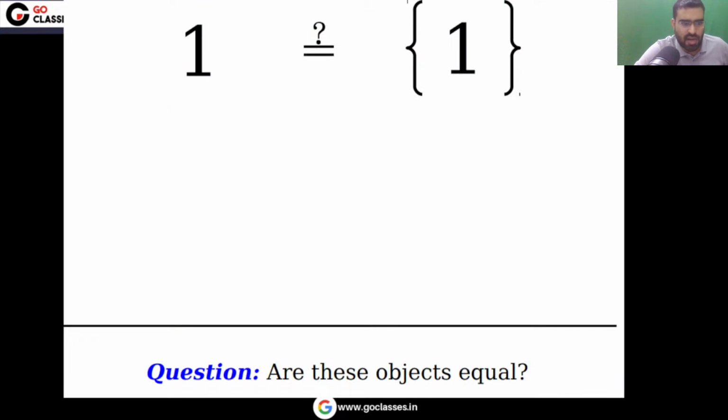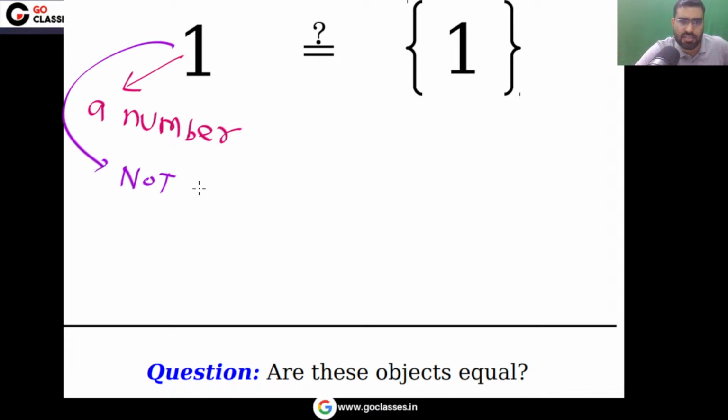What about this? Are these two objects equal? Look at these two objects and tell me, are they equal? The answer is no. This is a number. This is not a collection, this is not a set. This is the number 1. But this is a set, a set which contains the number 1.